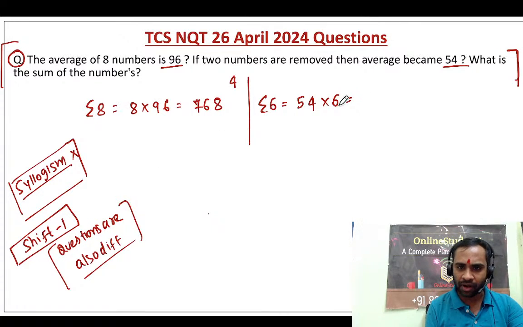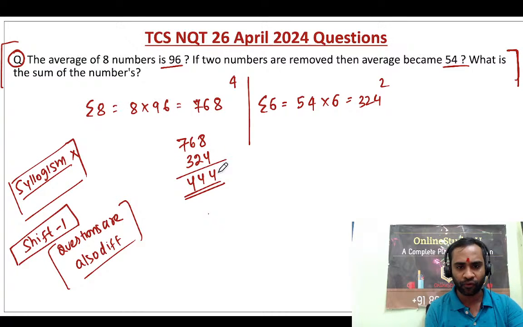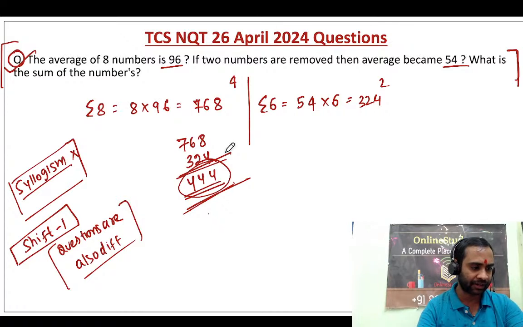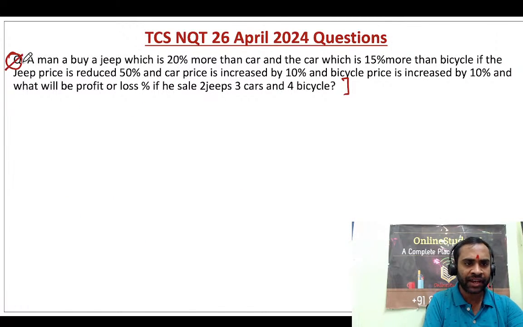Now 6 times 4 is 24 and 30 plus 2, 32, so 324. So 768 minus 324: 8 minus 4 is 4, 6 minus 2 is 4, and this is 444, right? So for question number 2 this was the correct answer. Okay, fine. Next question.